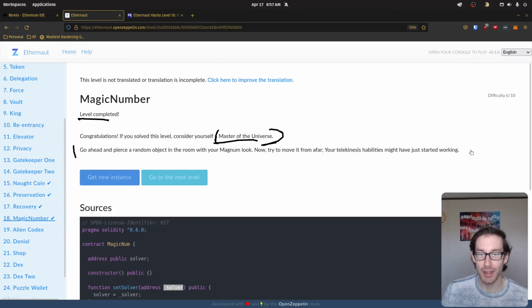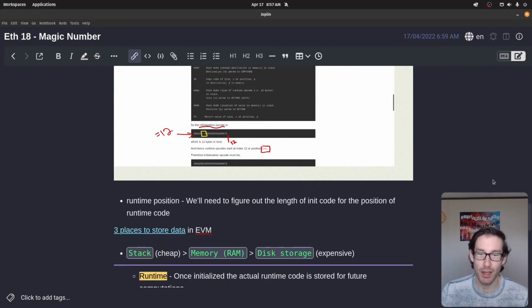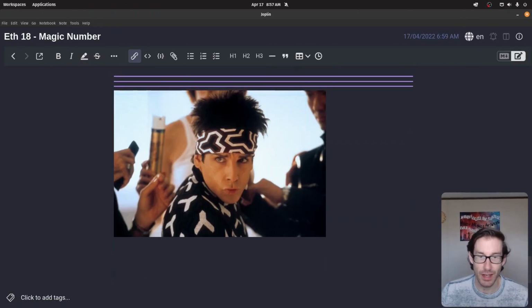And also, we have to call this out because whoever created this has good humor. They're referring to, you have to give them your Magnum look because you've done so good. You've completed such a difficult challenge. And I'm not sure if you know what the Magnum look is, but let me educate you, Internet. That's the Magnum look. If you've not seen Zoolander, you should see that movie. It's a good one. It'll make you laugh.